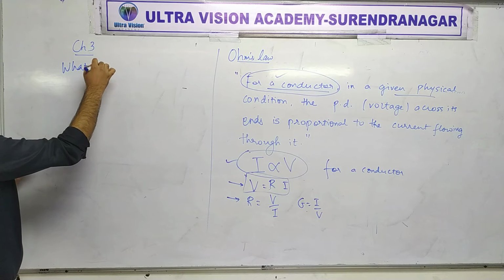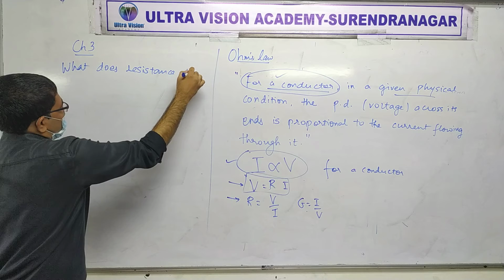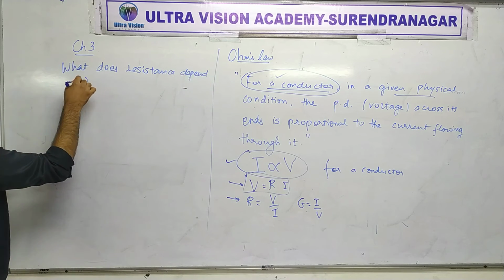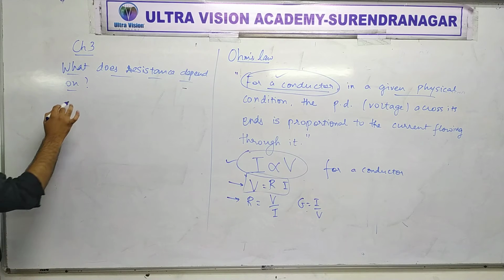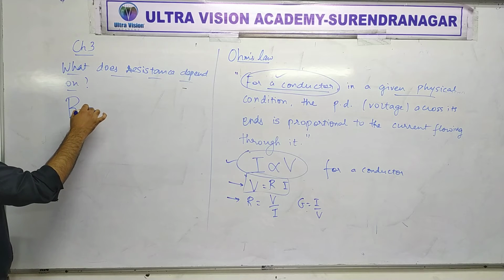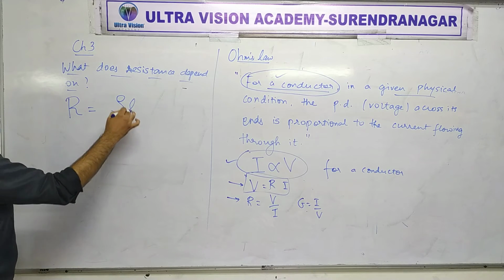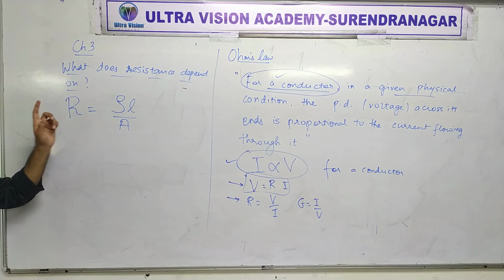What does resistance depend on? My formula keeps coming: R is equal to V by I. Now, R equals rho L by A. But do you understand why it is directly proportional to length and inversely proportional to area?